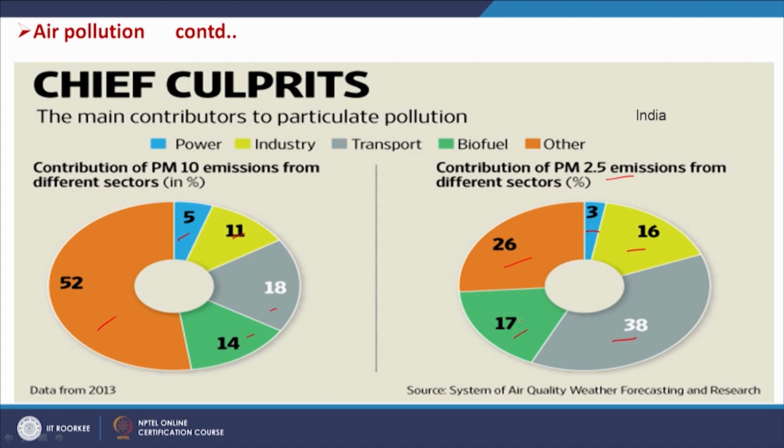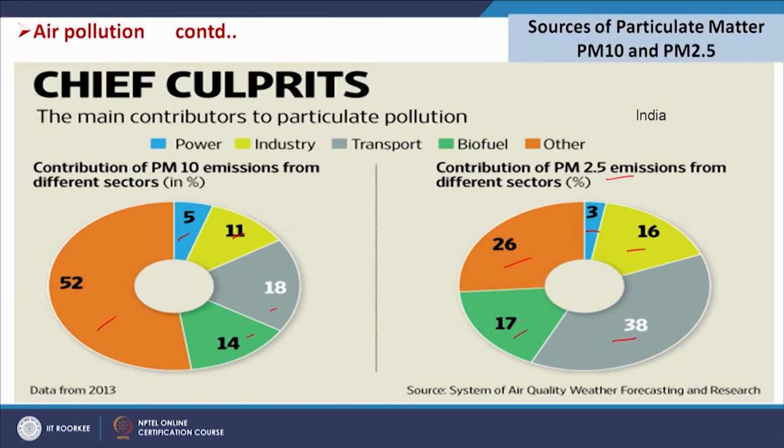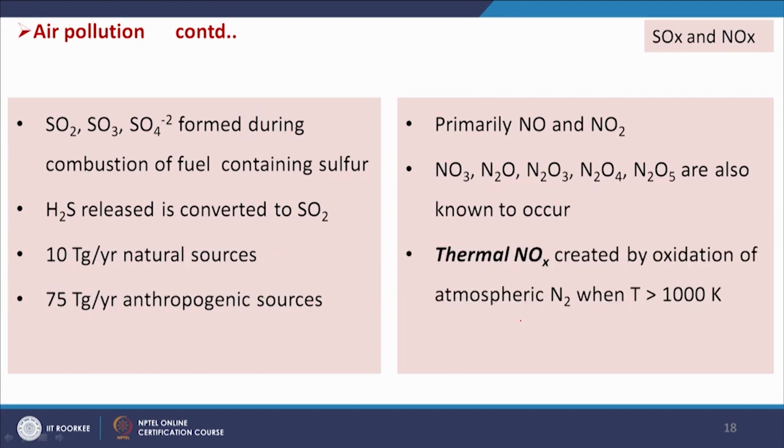So, PM10 and PM2.5 have different toxicity or different impacts on human health, and they are generated from different sources also. That is what I wanted to highlight here. Then SOx and NOx are also available. SOx comes from the combustion of fuel containing sulfur. The sulfur is released and converted to SO2: 10 teragram per year from natural sources of SO2 production, and 75 teragram per year from anthropogenic sources of SOx. And for nitrogen we see NOx.